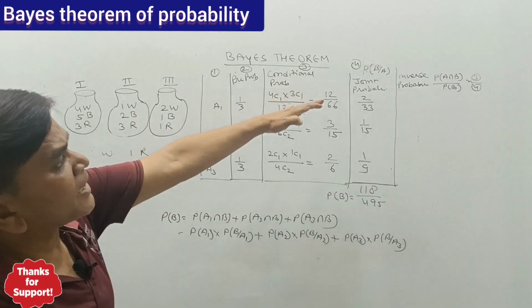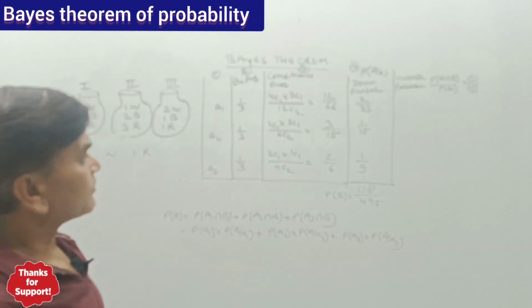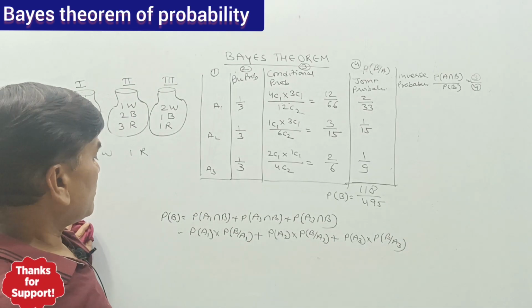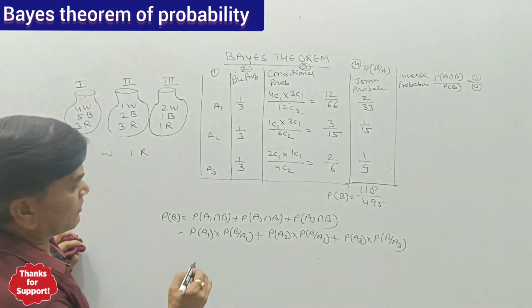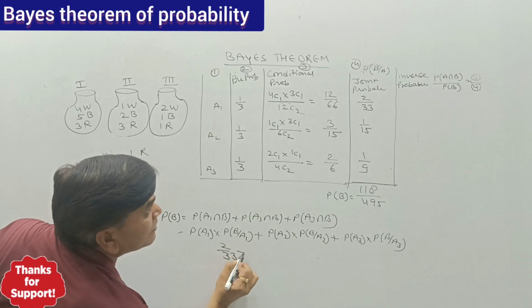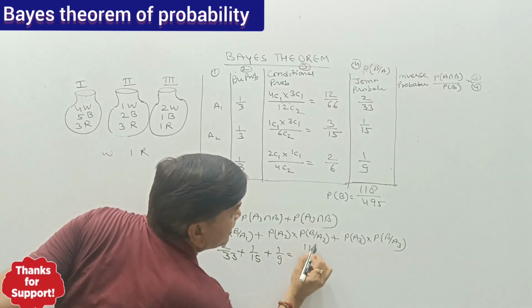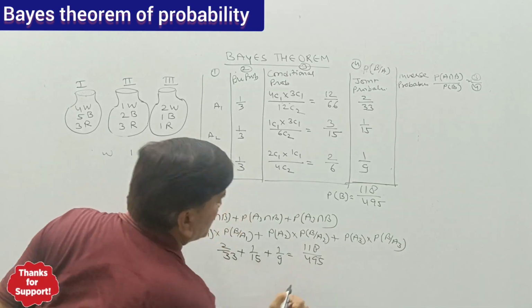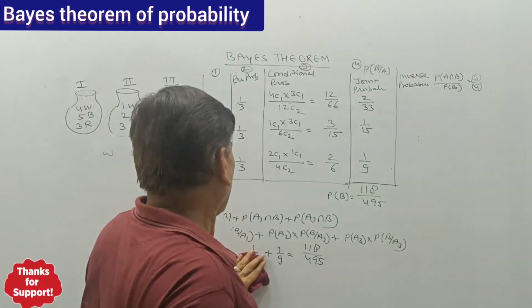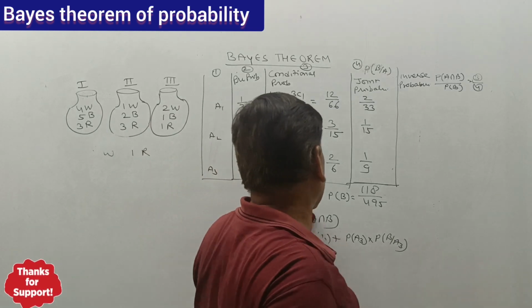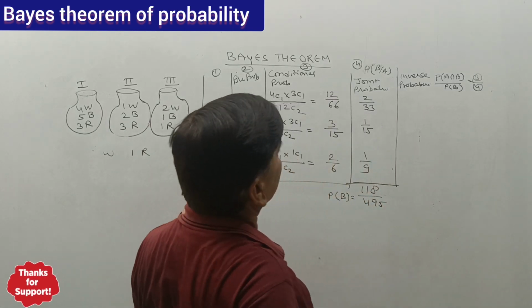So we have calculated this joint probability. Now this is 2 by 33 plus 1 by 15 plus 1 by 9. So the addition is 118 upon 495. We have already calculated. Now for the probability of each, we are to calculate.